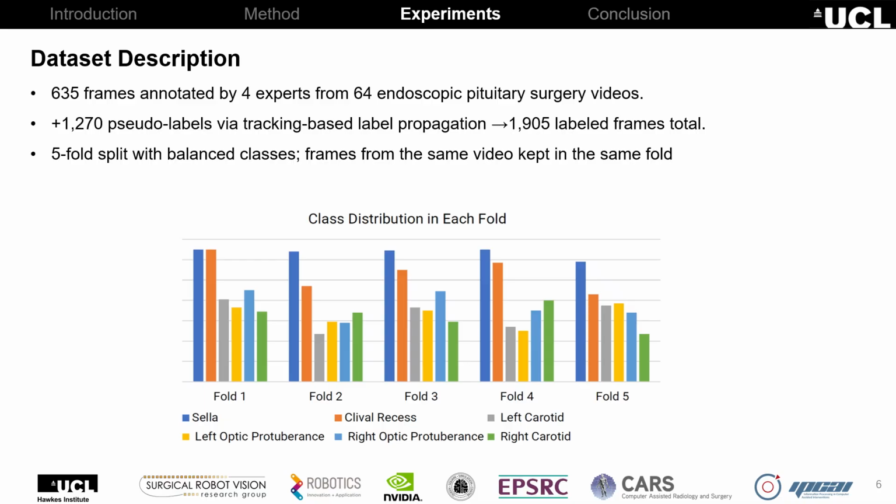By using the tracking-based method, we expand our annotations from 635 images to 1,905 images. Importantly, these annotations are dense, which is beneficial for temporal learning. To validate our method, we employ 5-fold cross-validation in our experiments.